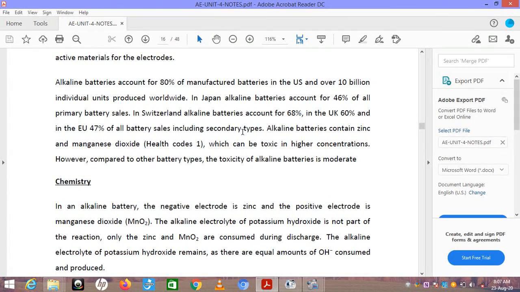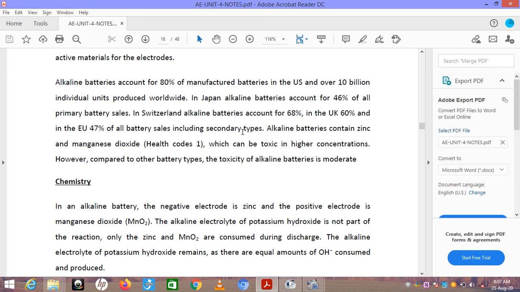Alkaline batteries account for 80% of the manufactured batteries in the US and over 10 billion individual units produced worldwide. In Japan, alkaline batteries account for 46% of all primary battery cells.